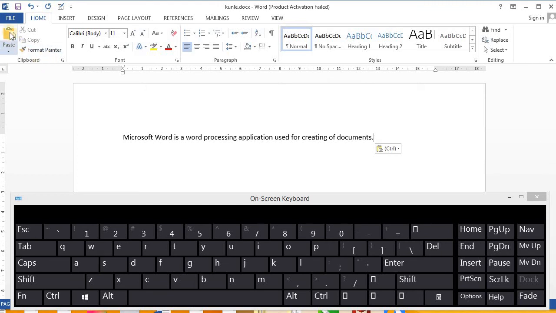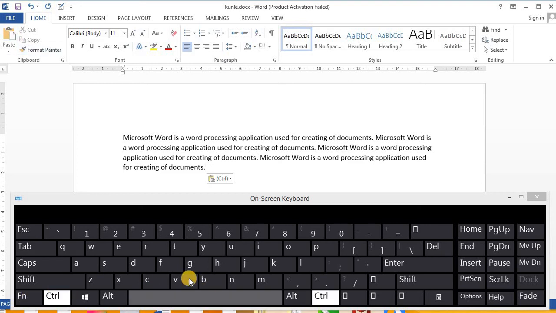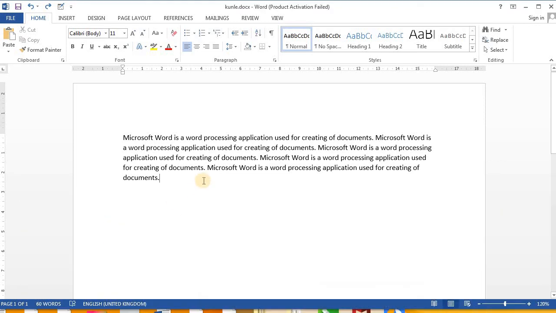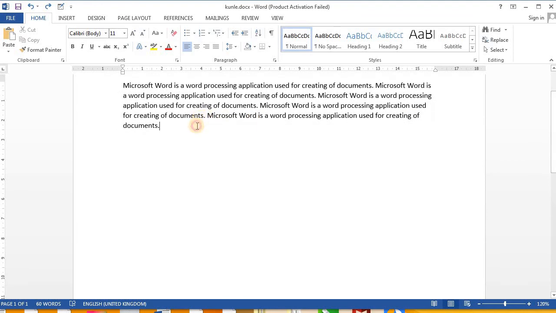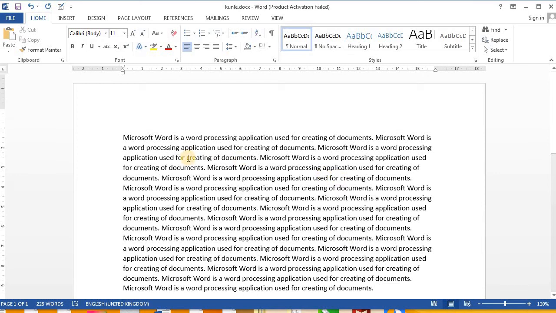I've pasted. I can paste another one. I click. Do you notice that if I keep clicking, I keep having more text? That is, keep on pasting. You can as well press Ctrl V. Let me use my keyboard so I can see more of my document. Now I hold down Ctrl V. You can do that too. Then you can see how I have a lot of text in my document.